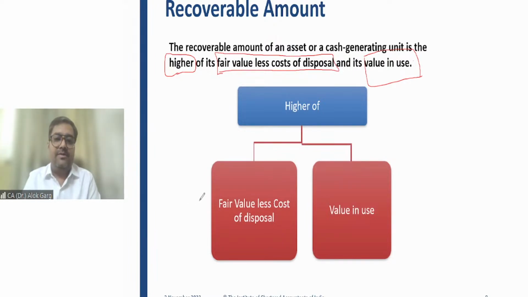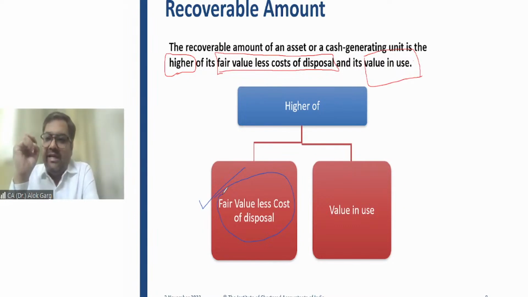Now the question comes, sir, what is meant by fair value less cost of disposal? So fair value means market value. Cost of disposal means, in that car example, if today I will sell my car, the market value is 6 lakh rupees, but I need to pay some transfer charges, and the buyer is saying that the transfer charges have to be borne by you, the seller.